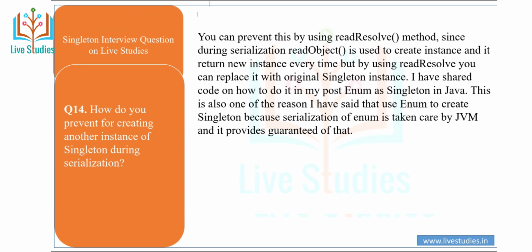How do you prevent creating another instance of a singleton during serialization? You can prevent this by using the readResolve method. During serialization, readObject is used to create an instance and it returns a new instance every time, but by using readResolve you can replace it with the original singleton instance.